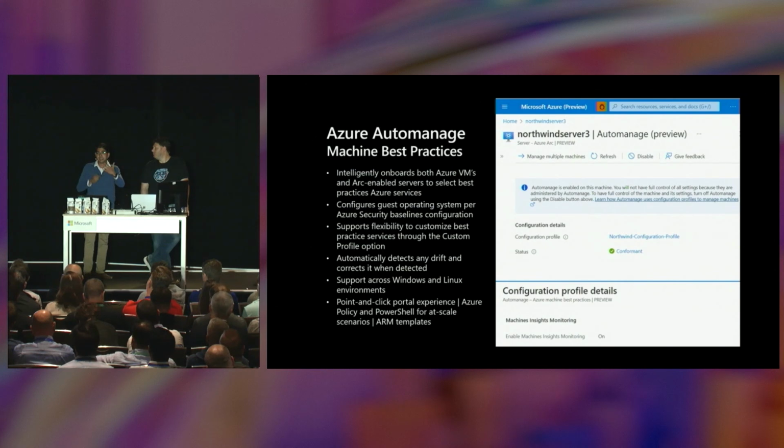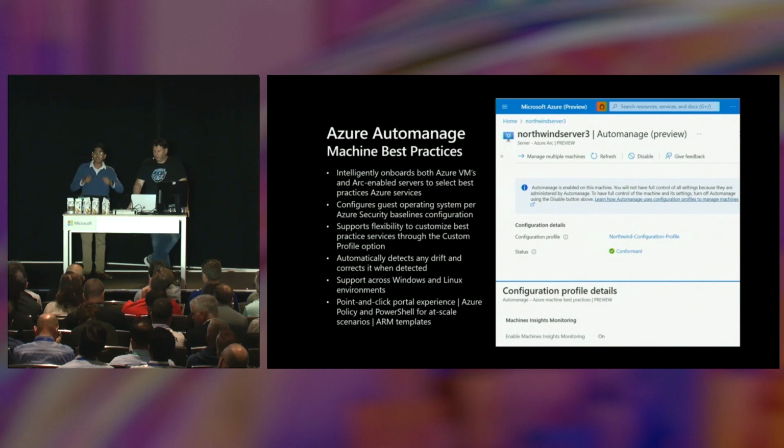And finally, there's this range of experiences you can use to onboard to it. So there's obviously point and click with Azure Portal, but you can also go into PowerShell. You can use Azure Policy to deploy Automanage at scale, or you could use an ARM template. So there's a lot of flexibility in the way that you can onboard to Automanage. And what's really neat is you can onboard a server to Azure Arc, and you can onboard it to Automanage, and you can couple that together.